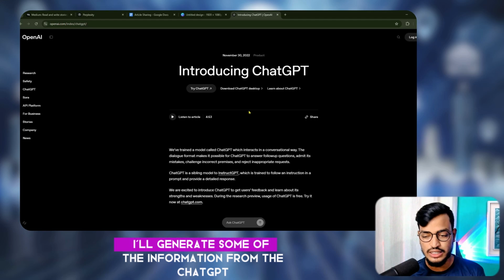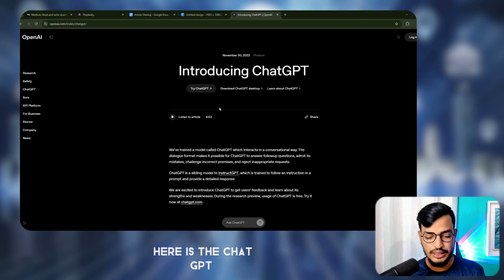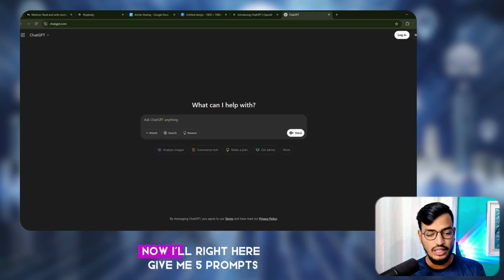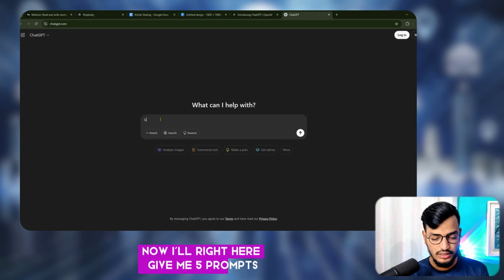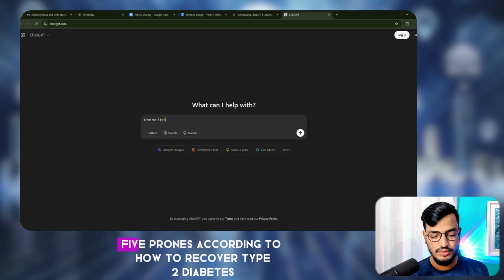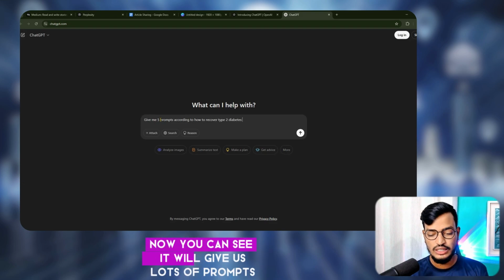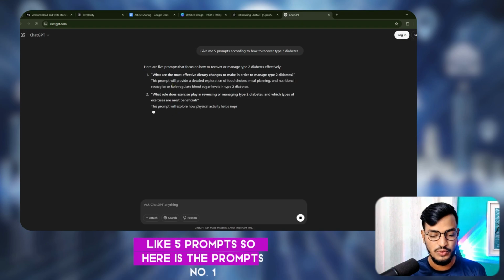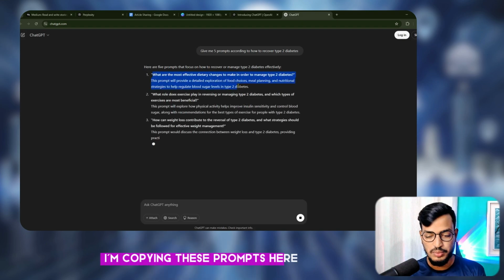First of all, I will generate some information from ChatGPT. Here is ChatGPT. I am clicking on trying ChatGPT. Now I'll write here, give me 5 prompts according to how to recover from type 2 diabetes. Then you can see it will give us lots of prompts, like 5 prompts. So here is prompt number 1. I'm copying these prompts here.